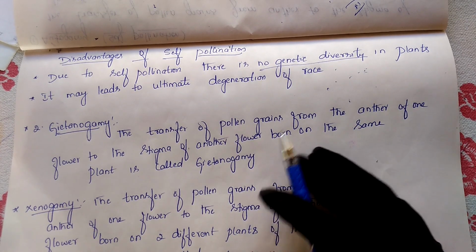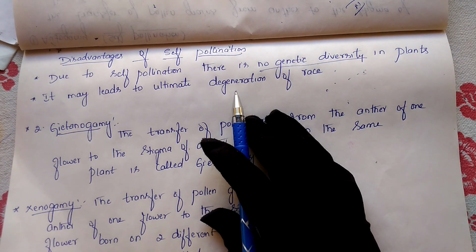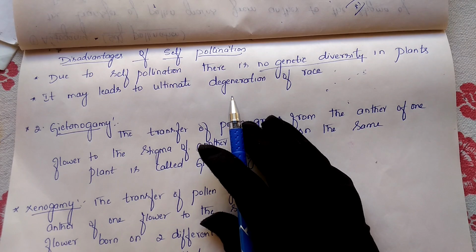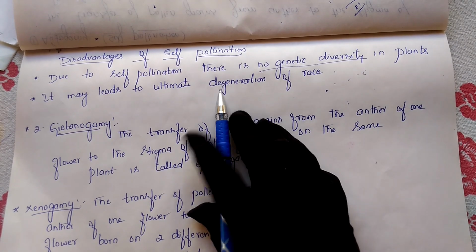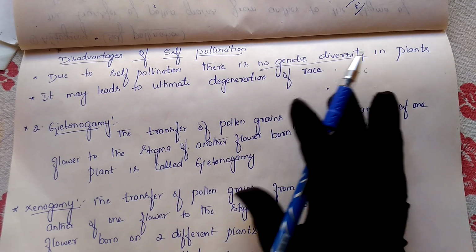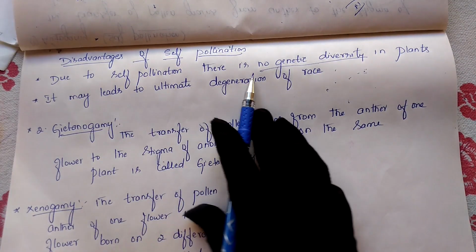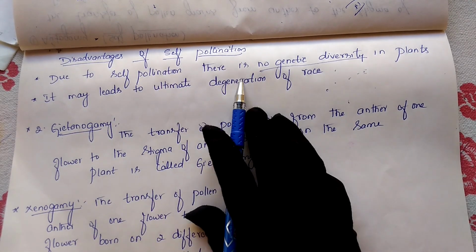in the plant. So due to continuous self-pollination it will bring abnormality in the plants, or many diseases may appear in the plant body. Degeneration of the races means that characters may get damaged, so that they may get destroyed. That is another disadvantage of self-pollination.